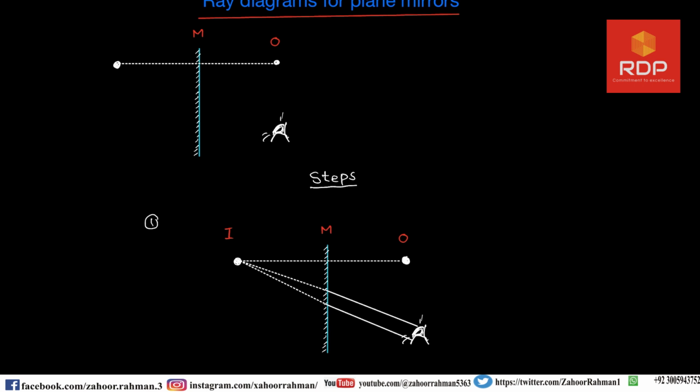Might be my diagram is not that much to the point, but this is the actual process: this image will be seen from here, and this will be reflected from here, because we are technically calling it the reflection topic.